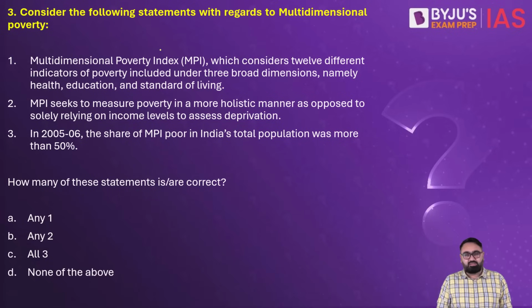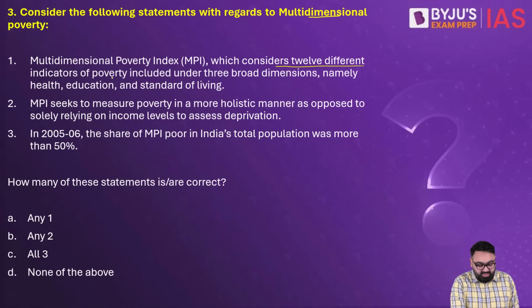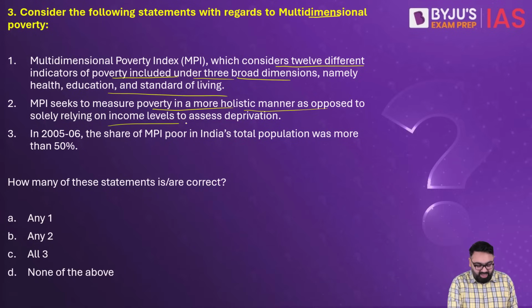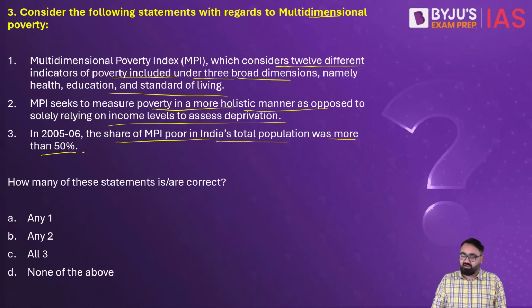Consider the following statements with regards to multidimensional poverty. Number 1. MPI considers 12 different indicators of poverty included under 3 broad dimensions, namely health, education, and the standard of living. Second, it seeks to measure poverty in a more holistic manner as opposed to solely relying on income level to assess deprivation. And third, in 2005-6, the share of MPI poor in India's total population was more than 50%. Which of these given statements are correct?